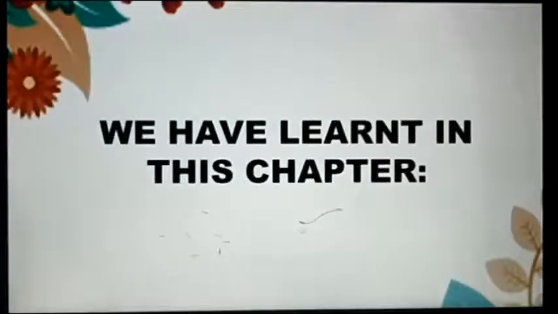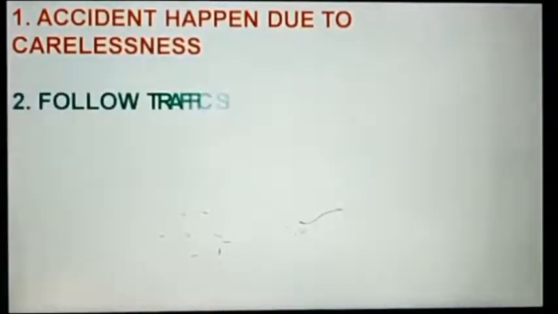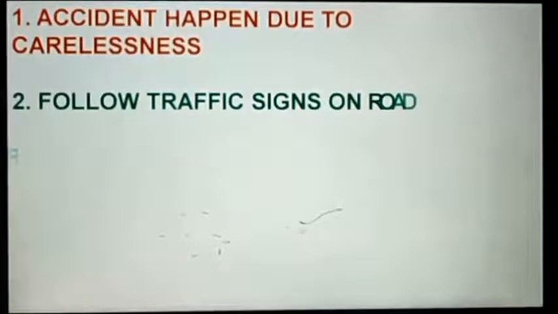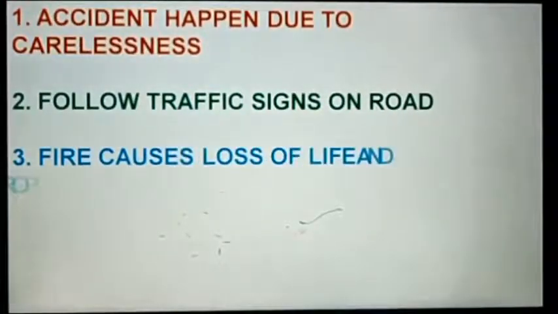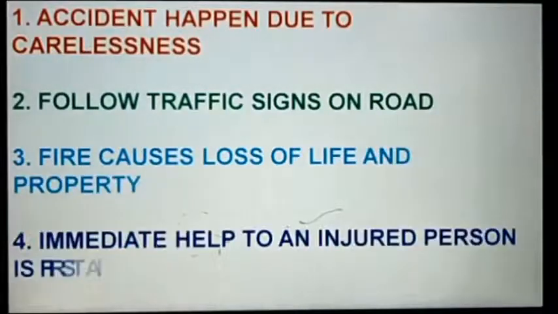Now, let's quickly summarize the whole chapter. In this chapter, I have told you about accidents, which can happen anywhere, anytime, without giving you any kind of indication. They happen because of our carelessness. If we want to be safe on the road, we have to follow various kinds of traffic signs, like traffic symbols.